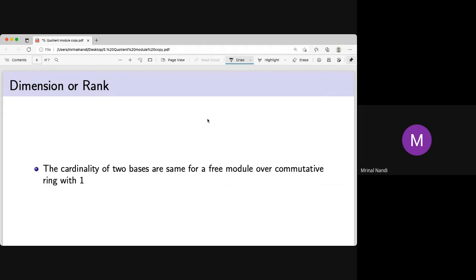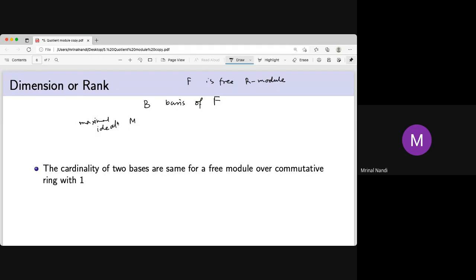So how do you prove that? The idea is: R is commutative with identity and F is free. Say F is a free R module, so R is the ring, and B is the basis of that free module F. Now choose a maximal ideal. Choose a maximal ideal M.